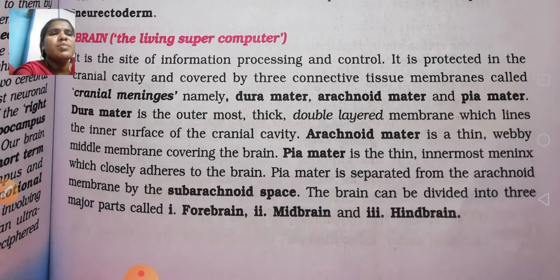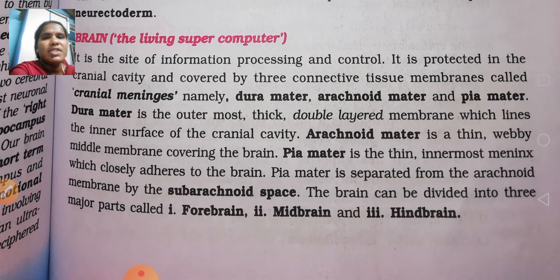The brain can be divided into three major parts: forebrain, midbrain, and hindbrain. The brain is the site of information processing and control. This is the main function of the brain. It is the site of sending the information, receiving the information, processing the information, and controlling the information. This is the first one.